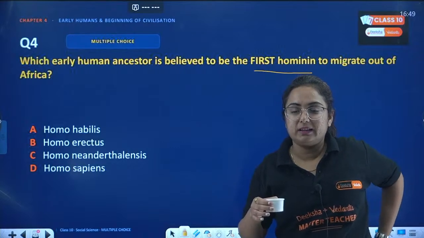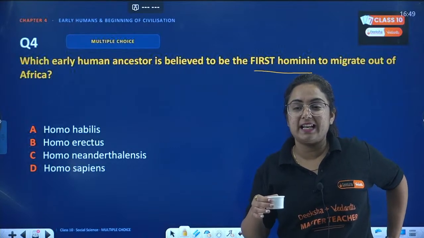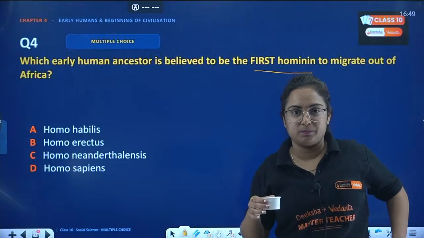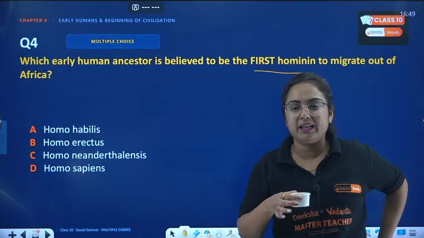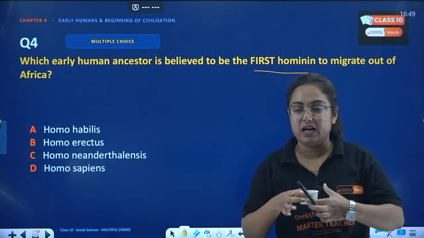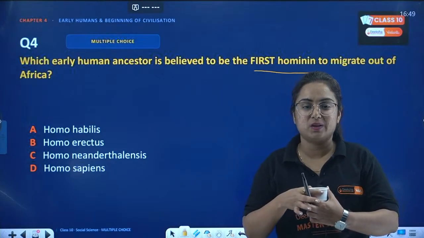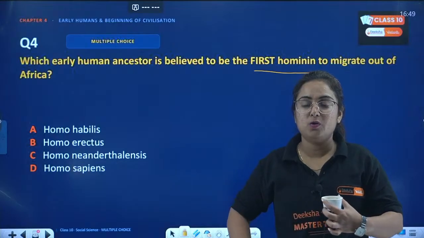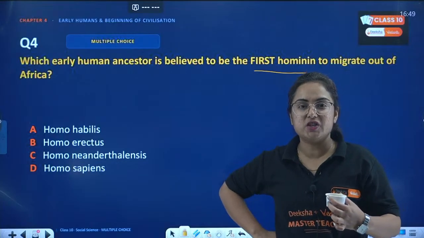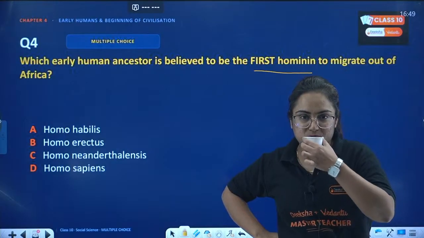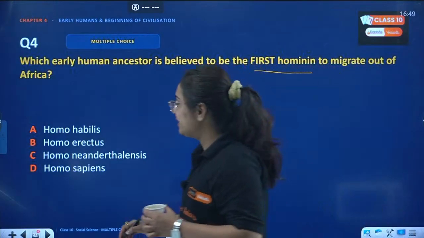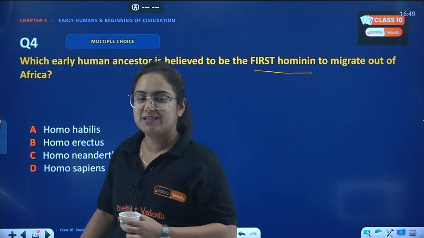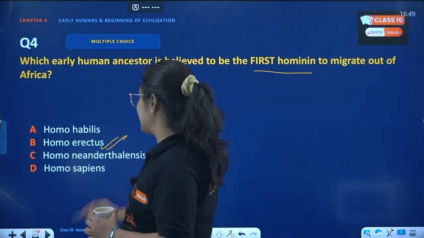Arey bhai, they did not get extinct. They got evolved. We are also evolving day by day, but they got evolved. They did not get extinct. Right? We are evolving with the nature. We are surviving with the nature. The Homo sapiens survived because we changed with the environment. Great. So, bro, it's not A. Bro, it's B. Homo erectus is the correct answer.